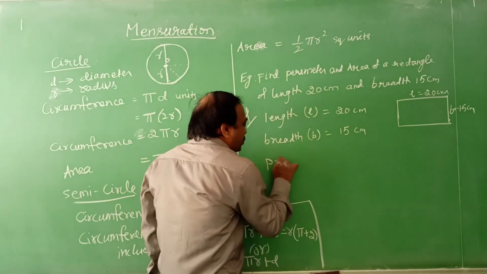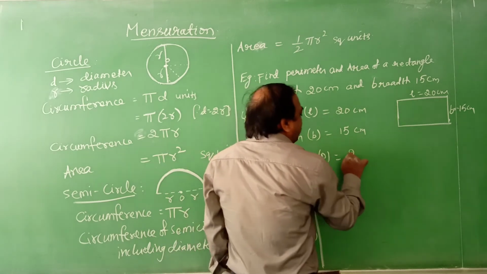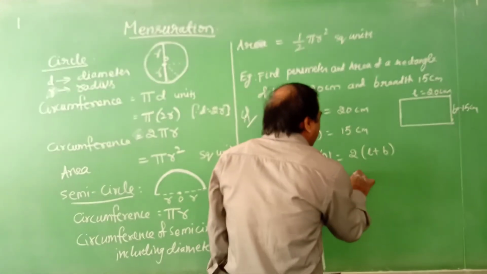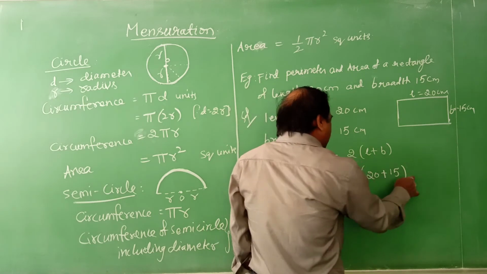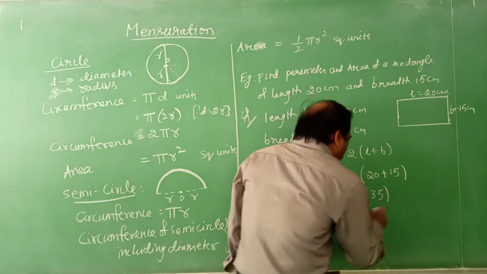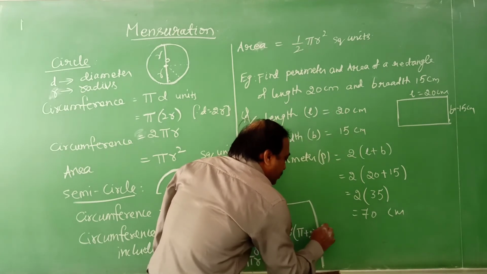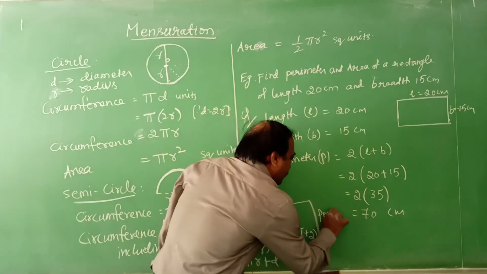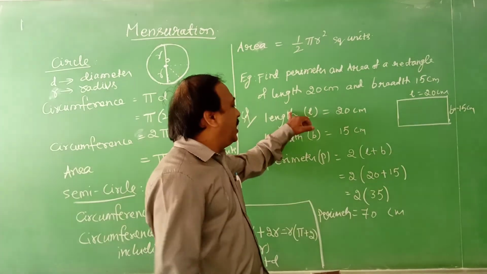So perimeter P is equal to 2 times of L plus B, which is 2 into 20 plus 15, which is equal to 2 into 35, which is equal to 70 centimeter. So the perimeter is 70 centimeter.